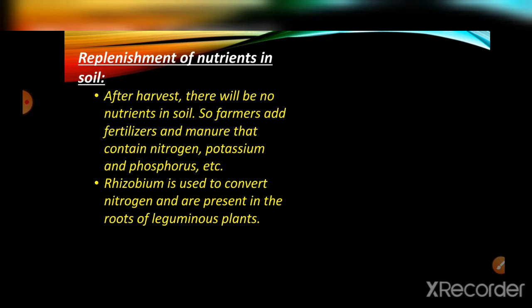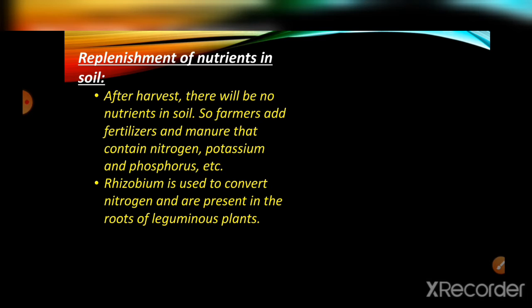After the harvesting is done, there will be no nutrients, because the plants which were grown on that soil absorb all the nutrients. So the farmers will add some fertilizers and manure.